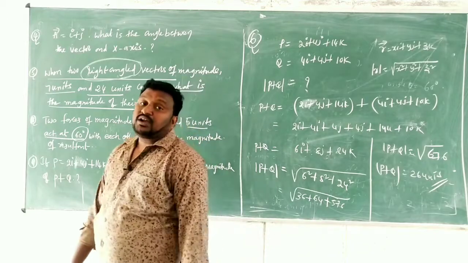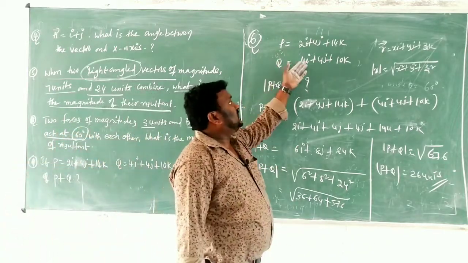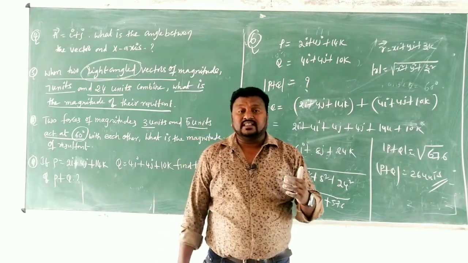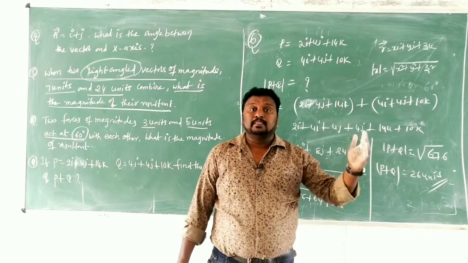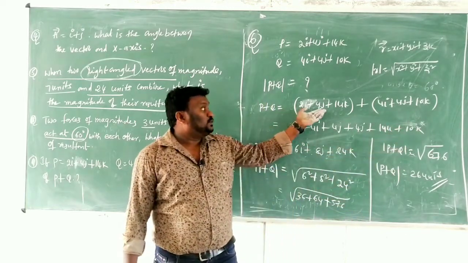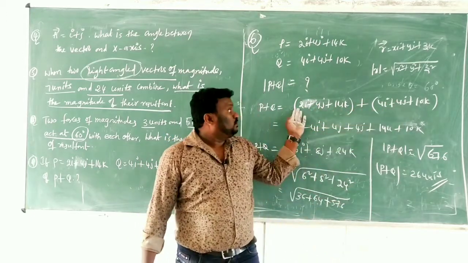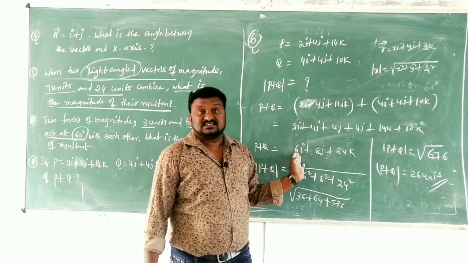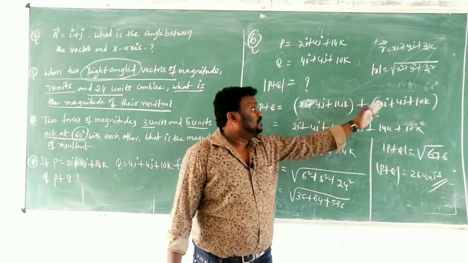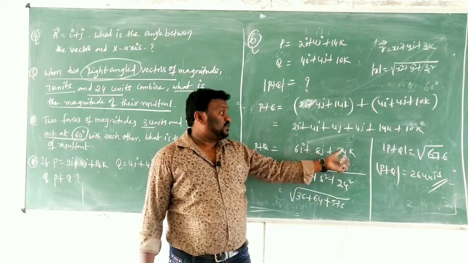That is the magnitude of the two vectors, children. So very simple. Given two vectors, we have to add the same coefficients. We add the i coefficient separately, j separately, and k separately. So we have 2i plus 4j plus 14k plus 4i plus 4j plus 10k. 2 plus 4 is 6, 4 plus 4 is 8, 14 plus 10 is 24. So 6i plus 8j plus 24k.